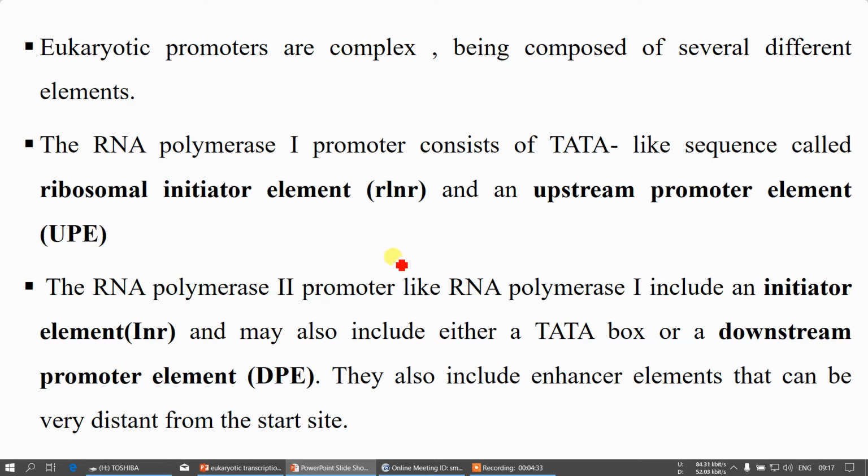The same thing is mentioned here. Eukaryotic promoters are complex, being composed of several different elements. The RNA polymerase 1 promoter consists of a TATA-like sequence called the ribosomal initiator element and an upstream promoter element. This is the case for Pol 1.